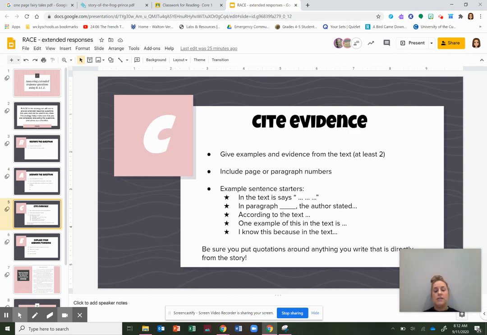Okay, then you are going to cite evidence. This is where you are supporting your answer. How do you know that your answer is correct? Okay, you need to give at least 2 examples from the text. You can do more, but never less, at least 2. And include page numbers or paragraphs. That tells me where you found your answers. And if you are quoting something from the text, put those quotation marks so I know you're taking it from the story. And then I gave you some sentence starters right here. In the text it says, in paragraph blank, the author stated, according to the text. One example of the text is, and I know this because.